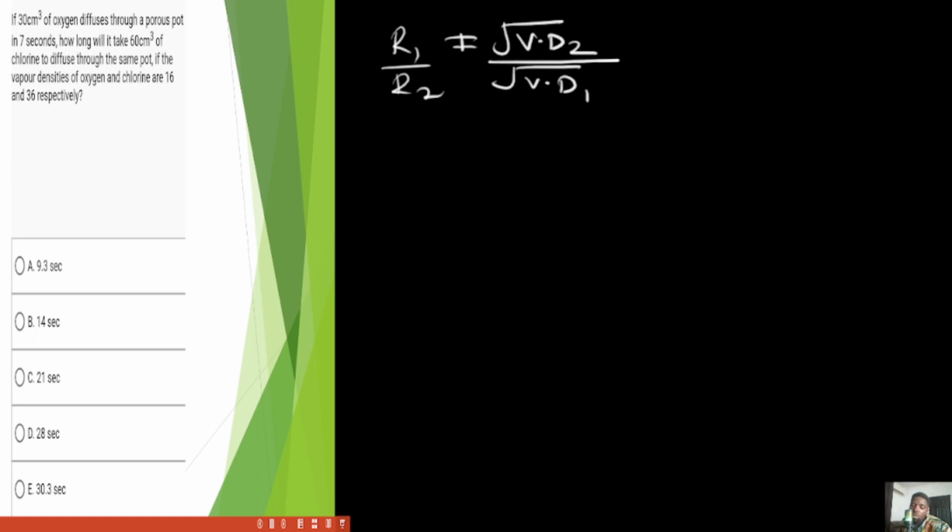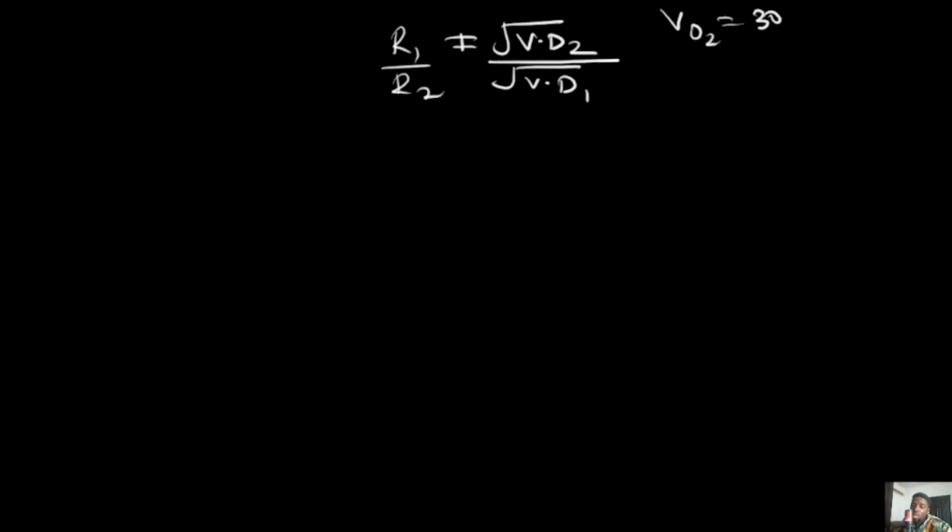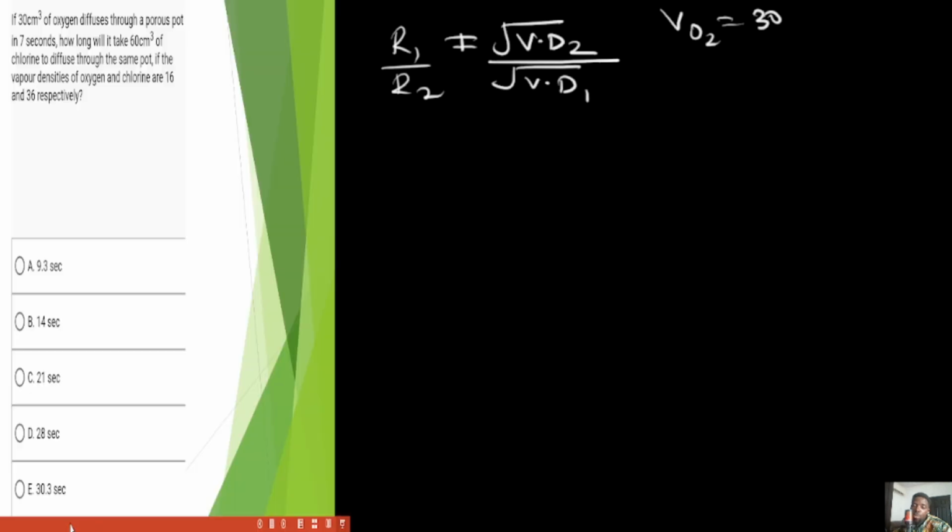If you look at the question, you will notice that the gases involved here are oxygen and chlorine. Let's write out the parameters. They gave us 30 cm cube of oxygen and they said that it diffuses in 7 seconds. So the volume of oxygen is 30 cm cube, and the time it takes for oxygen to diffuse is 7 seconds.